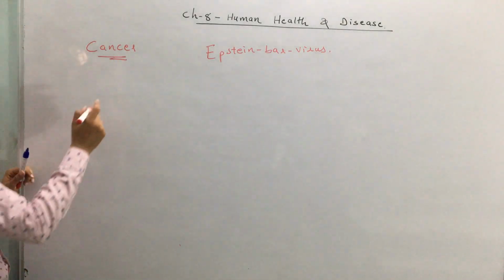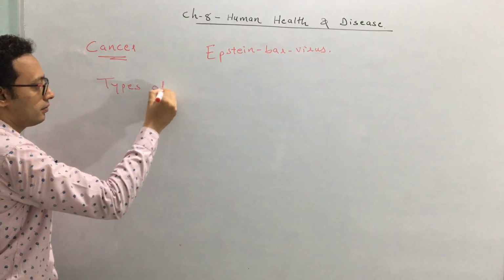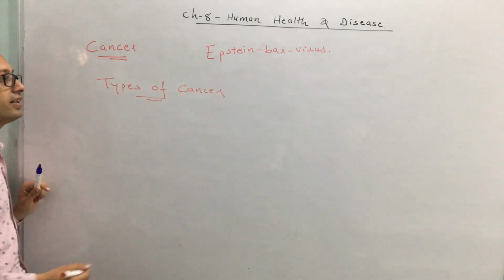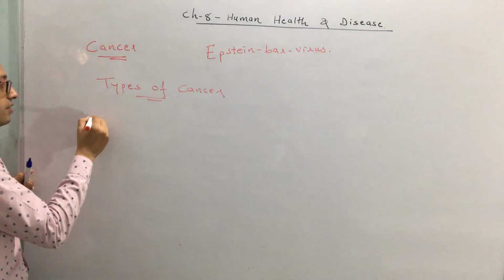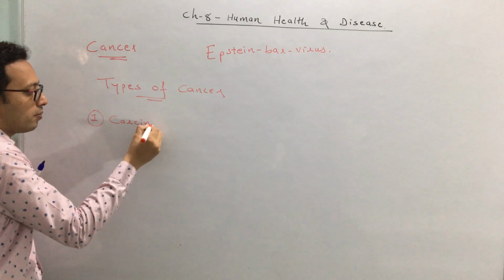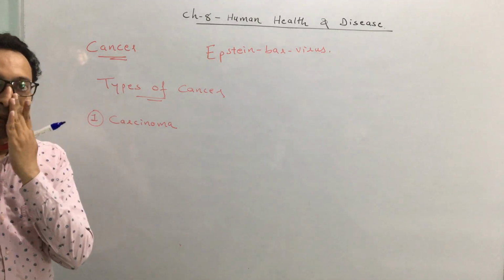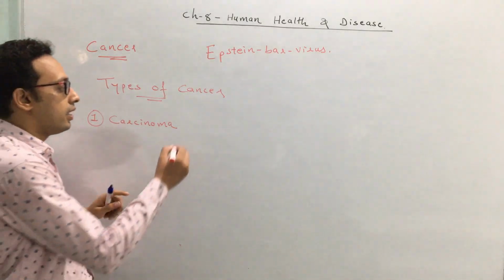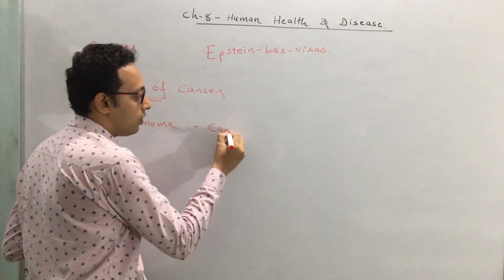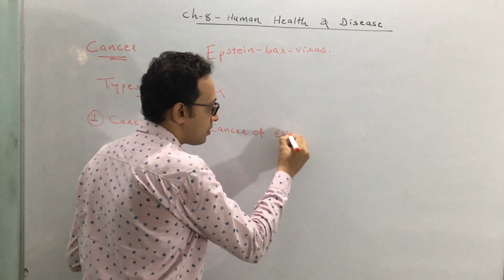What are the different types of cancer? The first type of cancer is called carcinoma. What is a carcinoma? It is a cancer of epithelial cells.